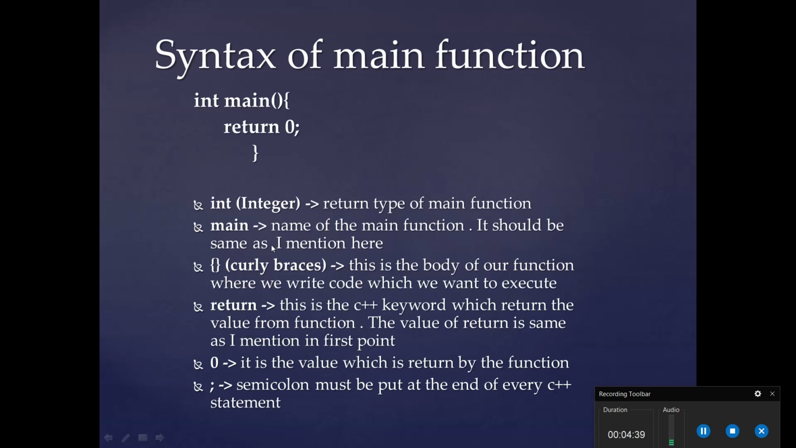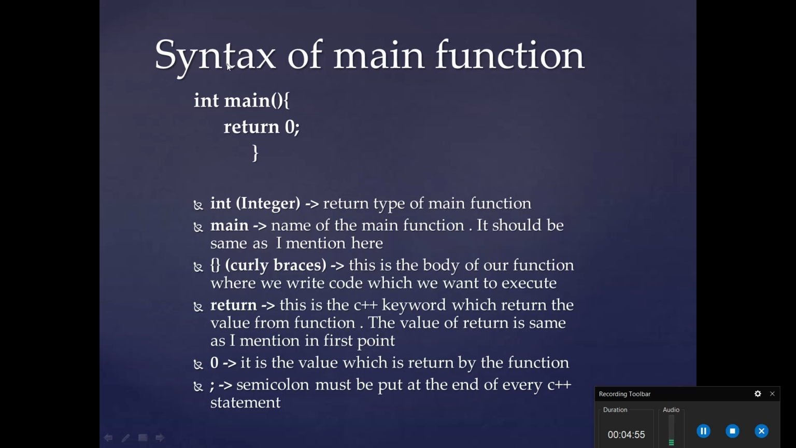It should be the same as I mentioned here. If you write another name, a capital M or anything else, it doesn't work. So the name of the main function should be main with a small m. Then there are curly braces here. The curly braces are the body of our function, where we write the code which we want to execute by the compiler or by our program.